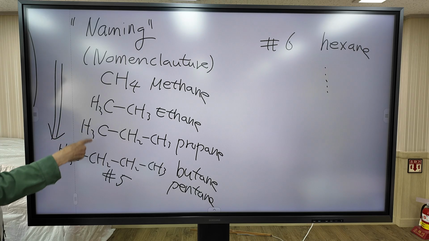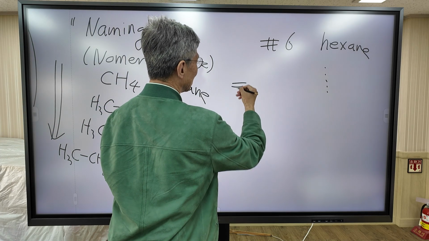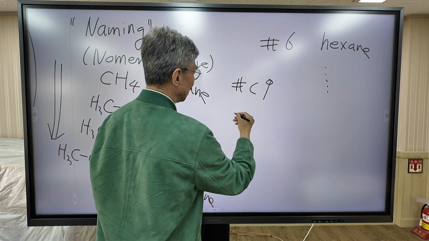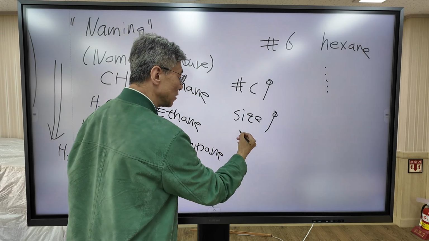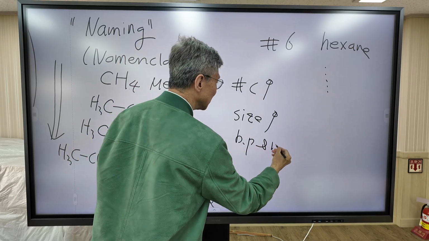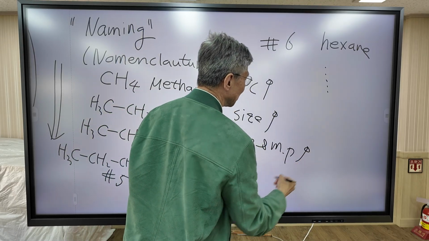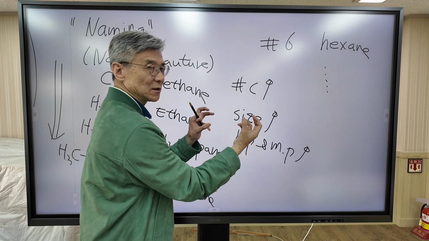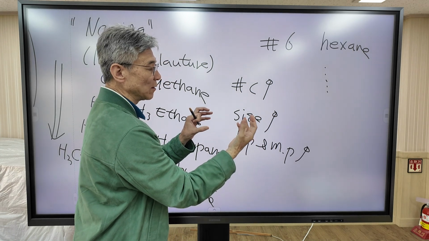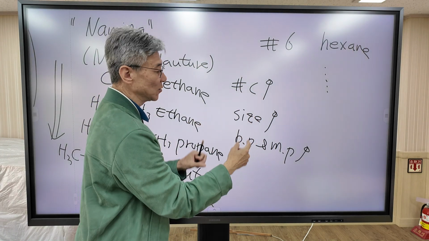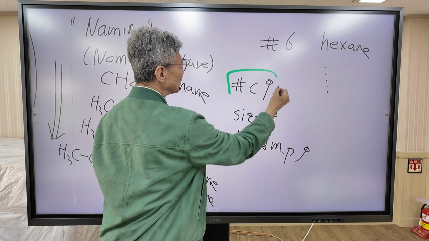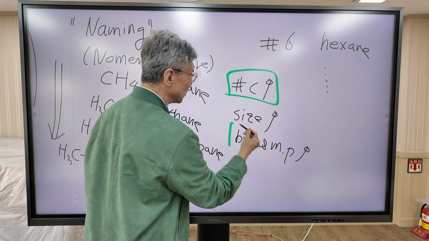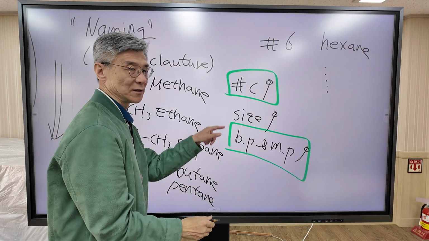And when the number of carbons increases, the molecular size increases. And when the molecular size increases, the boiling point and melting point increase, because when the molecular size increases, the intermolecular force increases. So when the number of carbons increases, the boiling point and melting point also increase.